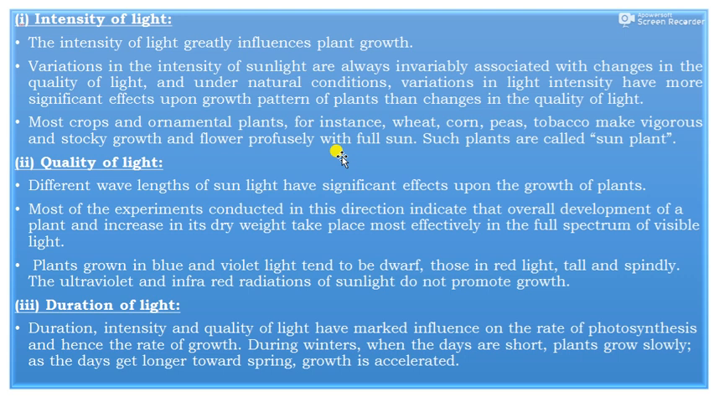And then, in case of quality of light, the different wavelengths of the sunlight have a significant effect upon the growth of plants. Most of the experiments conducted indicate that overall development of a plant and increase in its dry weight take place in the full spectrum of visible light. Plants grown in blue and violet light tend to be dark, and those in red light tall and spindly. The ultraviolet and infrared radiations of the sunlight do not promote growth. These are the harmful radiations.